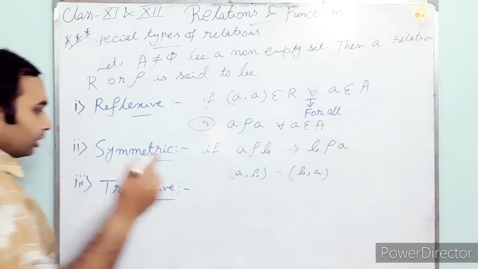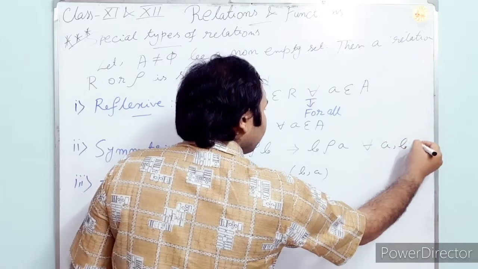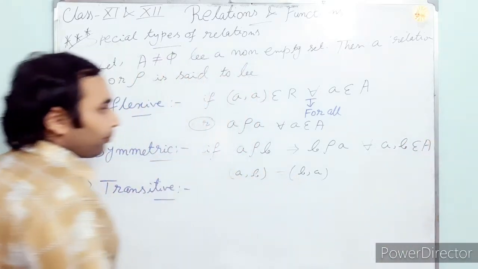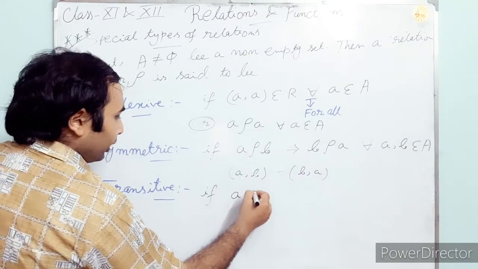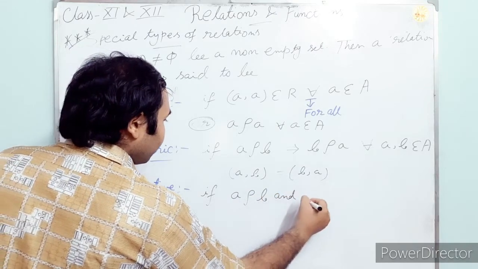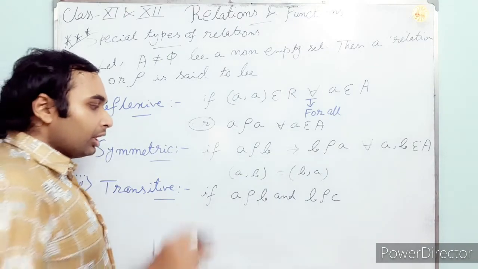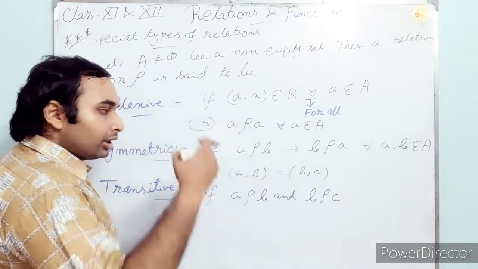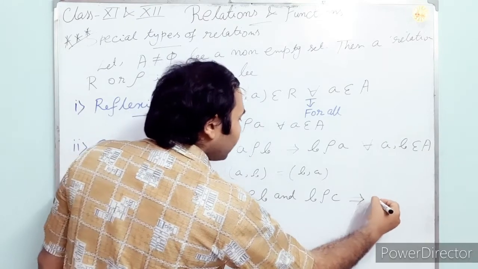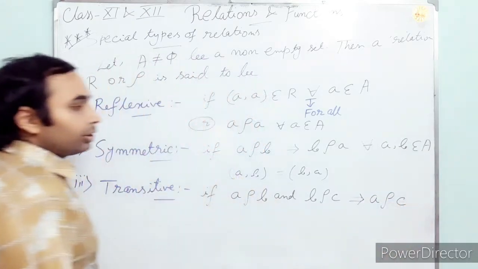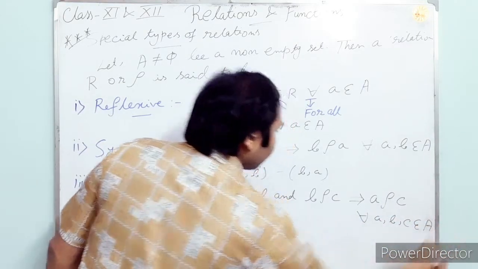Transitive relation. For all A, B belongs to A. Transitive relation: if A rho B and B rho C, that is, if three elements A, B and C are there, and A is related to B, and the same relation is defined on B and C, then those both will imply that A is also related to C, for all A, B, C belongs to A.